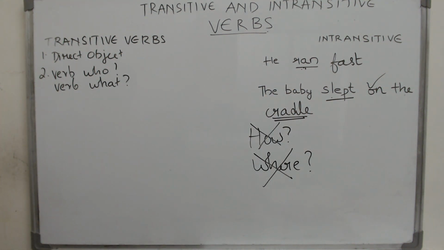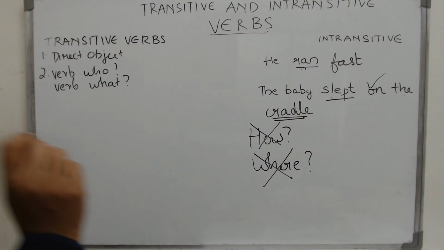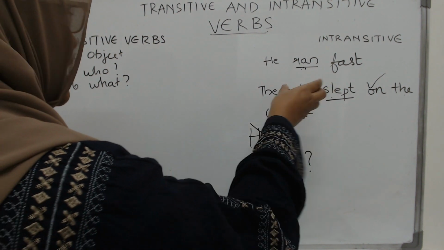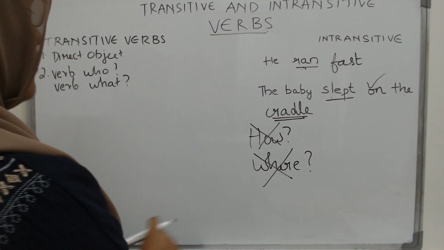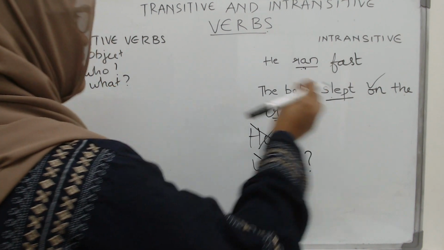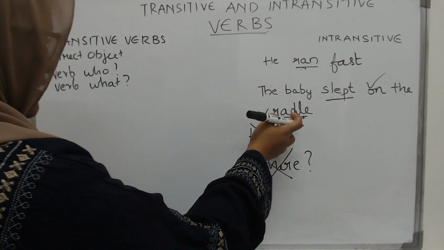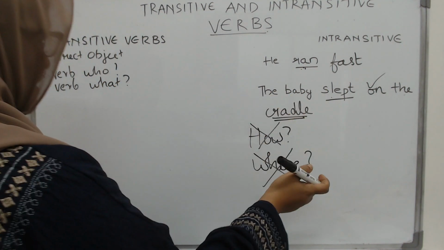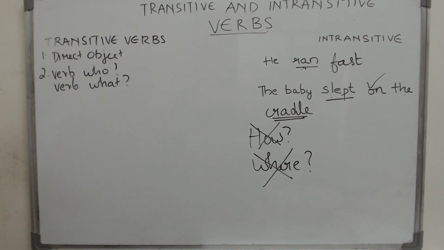But it is not a noun. It is not something that you can see, touch or hear. It is just a preposition. It is just telling you where the baby was. So we don't want an answer. Where the baby was, we don't want an answer because we do not have a direct object. There is an object here. The cradle is an object, but it is not a direct object.